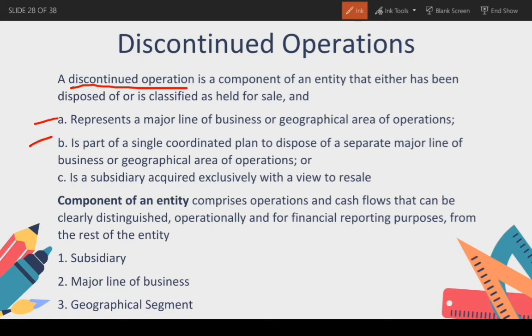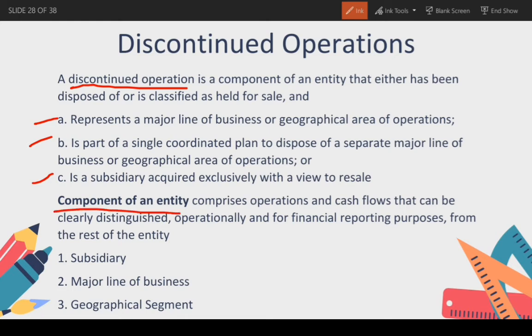Next is part of a single coordinated plan to dispose of a separate major line of business or geographical area of operation. So dito, dapat yung component of an entity ay kumpleto or partially disposed para masabi na discontinued operation. And last is a subsidiary acquired exclusively with a view to resale. So for example, Mang Inasal is a subsidiary of Jollibee. So dito sa letter C, binili siya para ibenta ulit sa iba, exclusively with a view to resale.